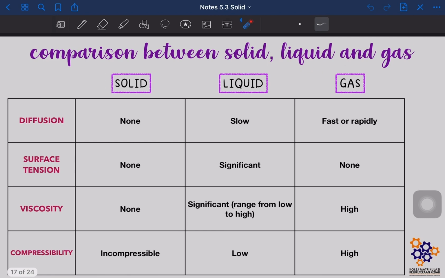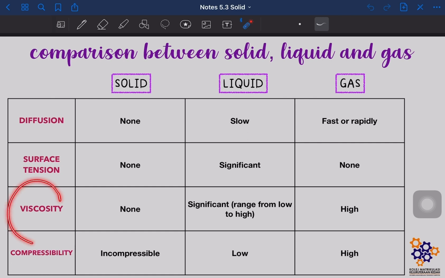So last one kita tengok, okay, difference in between diffusion. So solid dia tak boleh diffuse lah. Okay, liquid boleh diffuse but at a very slower rate compared to gas. So gas dia boleh diffuse very fast and rapidly. Okay, untuk surface tension, so solid tak ada surface tension. So liquid dia ada significant lah, kita boleh nampak dia punya surface tension. And gas dia tak ada surface tension.